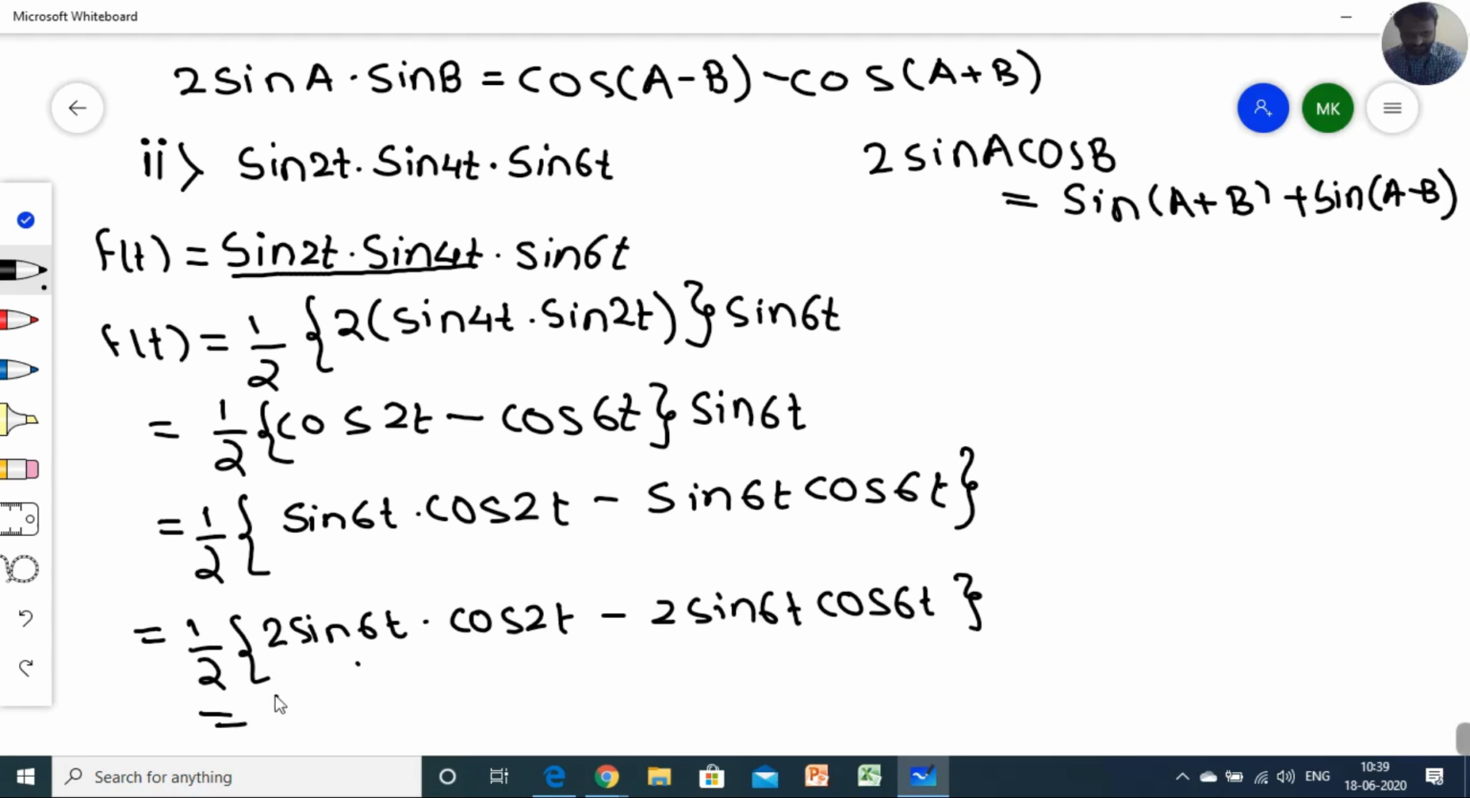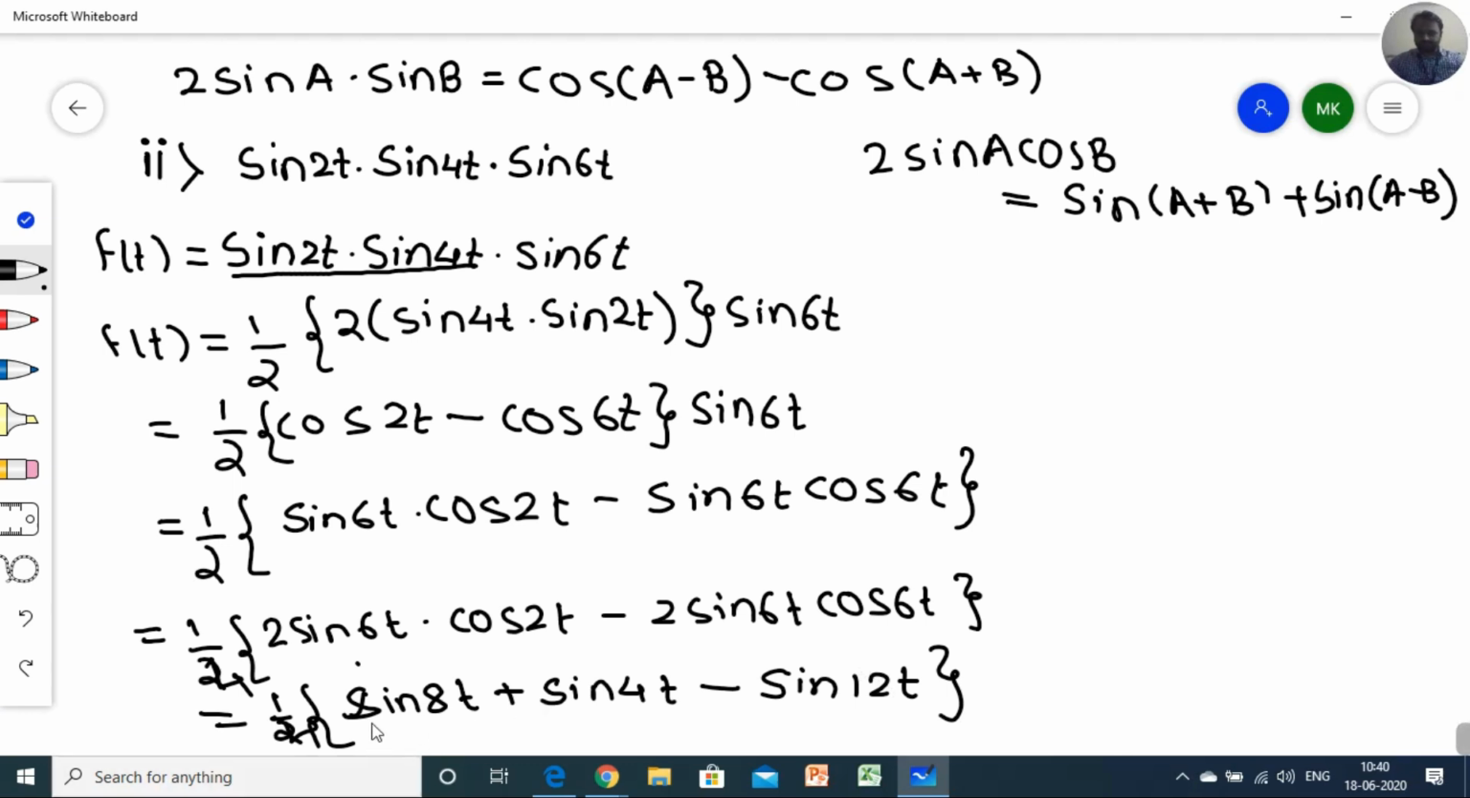So that term you will get 1 by 2 sine of a plus b, that is sine of 8t, plus 1 by 4 is there. To multiply and divide by 2, so 1 by 4 is there. So 2 sine 6t into cos t will become sine 8t, and sine of a minus b, while applying it, will become sine of 4t, and minus this you have to apply sine 2 theta, means sine of 12t.